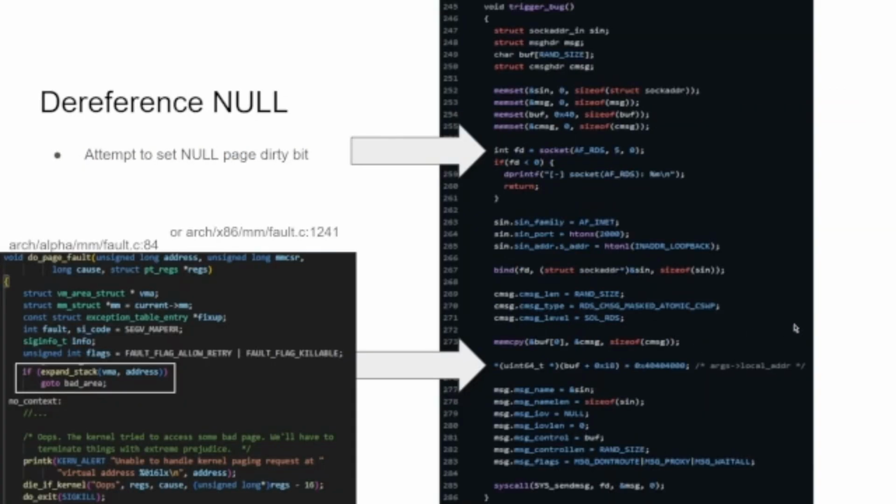So before we get to the details of the return-oriented programming, we must go back to CVE-2018, which is the null pointer dereference. So this is the actual bug. So we just need an RDS socket. Then we need to feed it a local address which is corrupt, and that will cause the null pointer dereference. Otherwise, usually we would get a do_page_fault. Then we would get here, and then we'd say, hey, there's no context to this. This is null and unable to handle kernel paging request at virtual address 0,